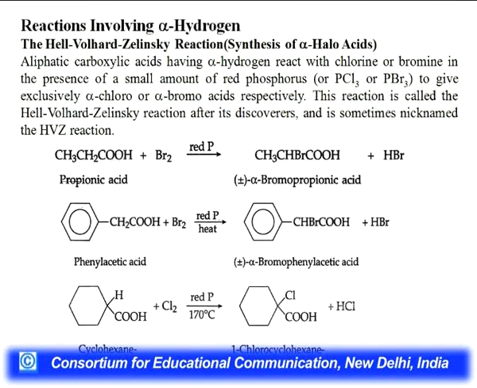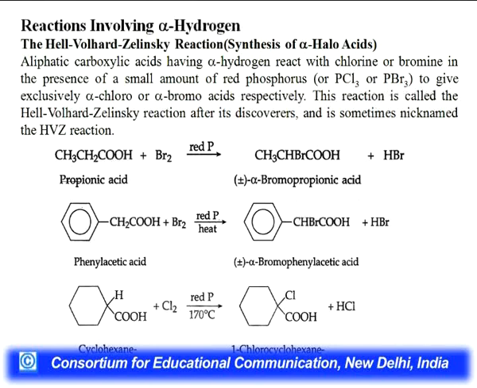Next and last kind of reaction for carboxylic acids are reactions involving alpha hydrogen. Here the products are alpha halo acids, and this special kind of reaction is known as the Hell-Volhard-Zelinsky reaction, HVZ in short.